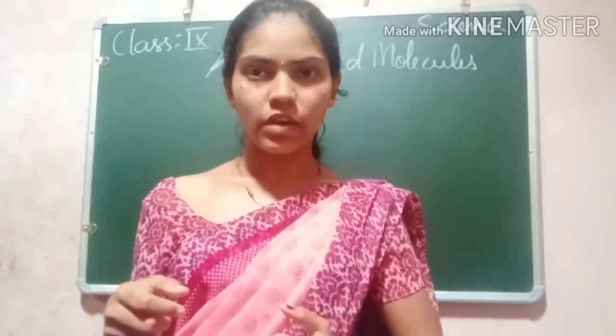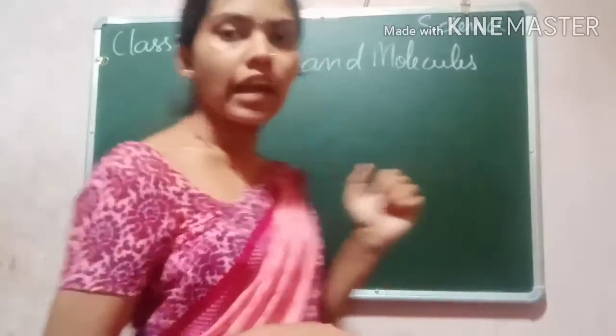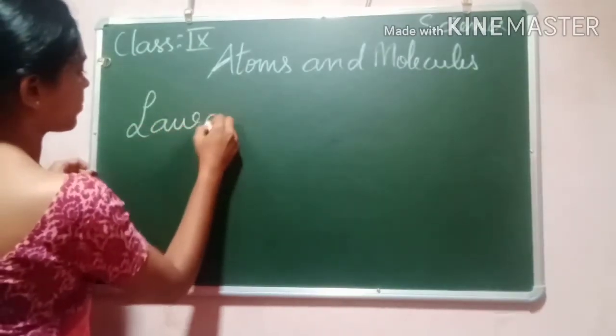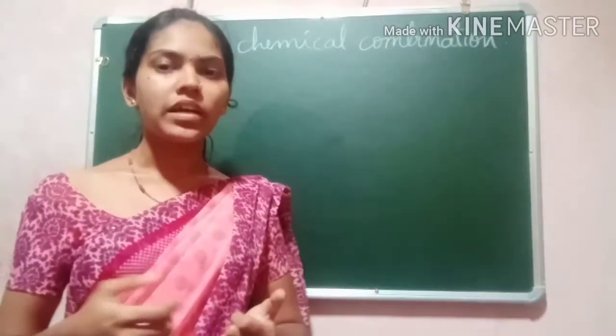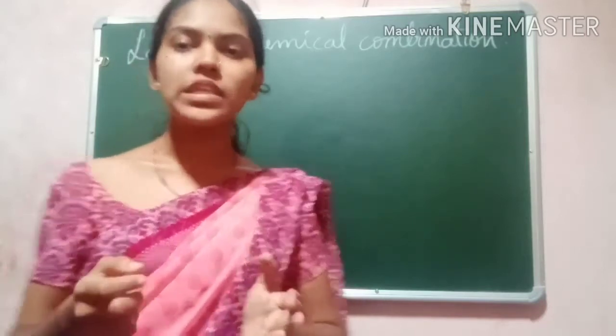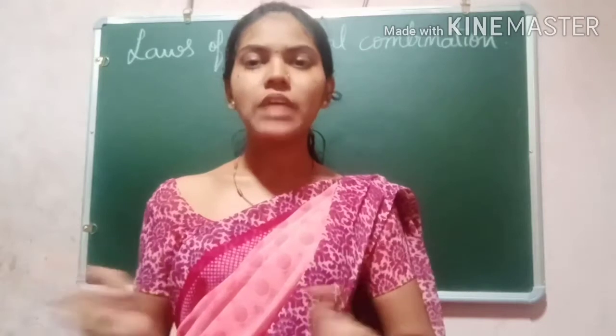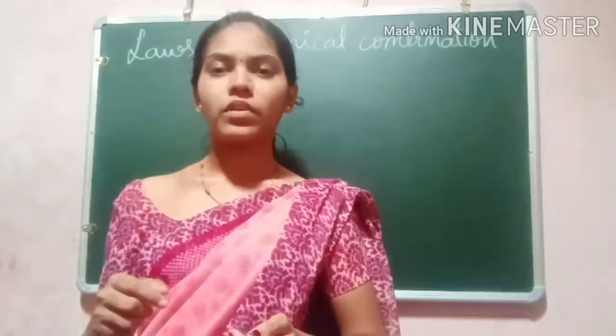Let us learn about the laws of chemical combination. The scientists tried to understand how and why these atoms or elements combine to form compounds.